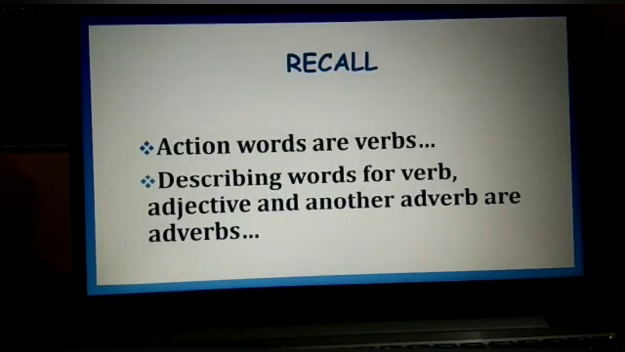Now let's recall what is meant by verb and what is meant by adverb. So action words are called verbs and the words which describe a verb, an adjective and another adverb are called adverbs. Is the concept clear? Hope you have understood this well.